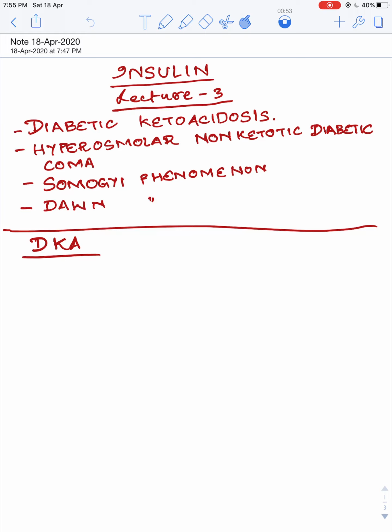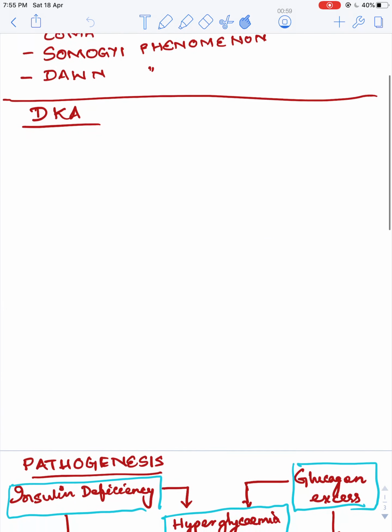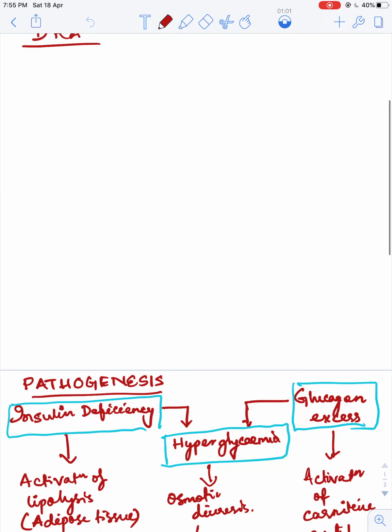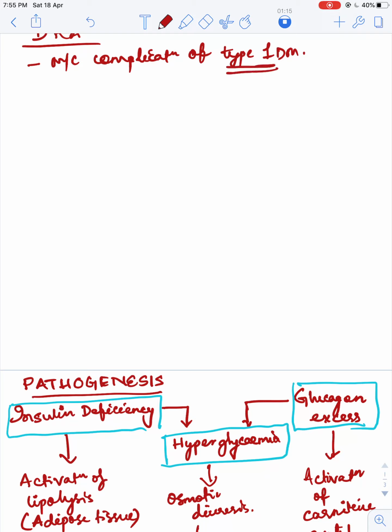So first, coming to diabetic ketoacidosis, it is the most important complication of type 1 diabetes. And it may be the initial manifestation of type 1 diabetes. It is rare in type 2 diabetes mellitus.